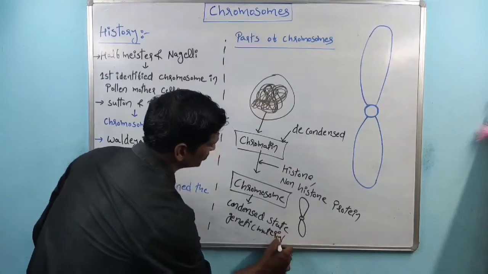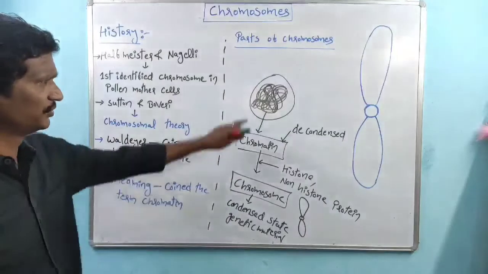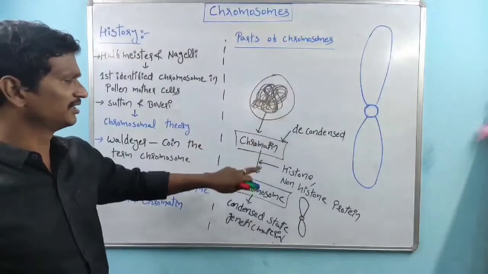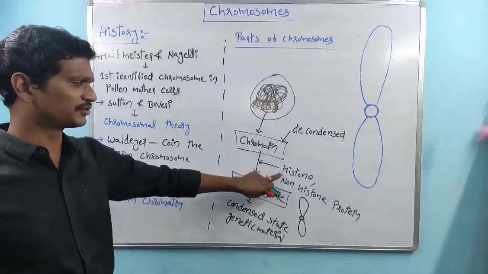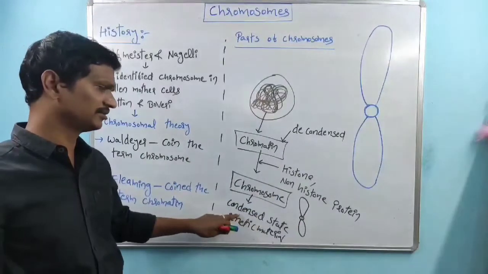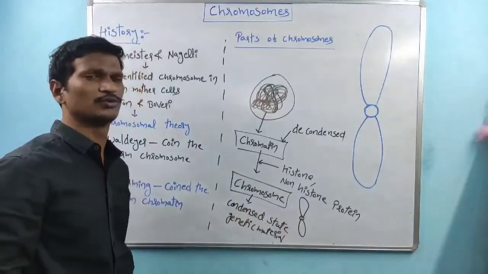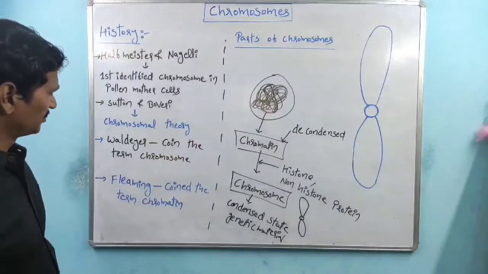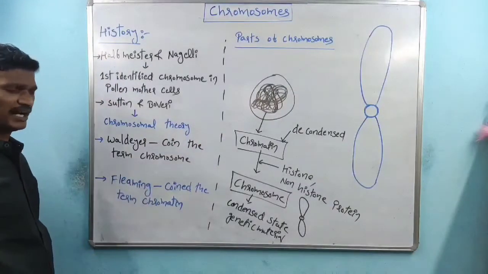Right? So this is about chromosome formation. Nucleus, chromatin, the decondensed state of genetic material. Chromatin, in the presence of histone or non-histone proteins, shows condensation. That is nothing but the chromosome. That is the difference between chromatin and the chromosome.